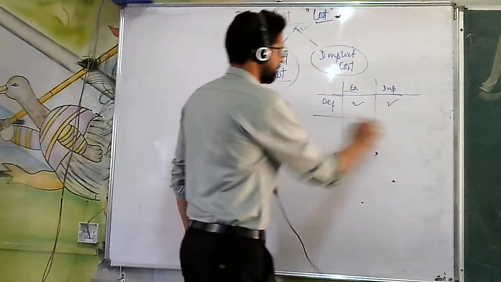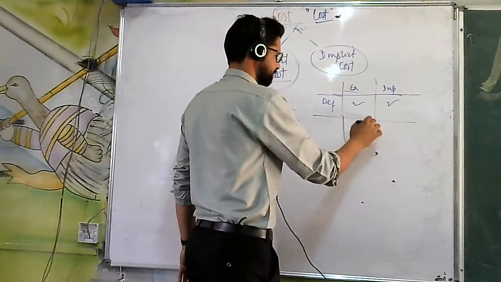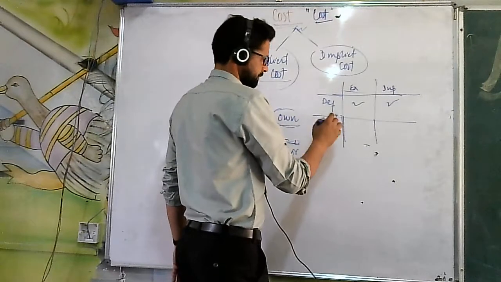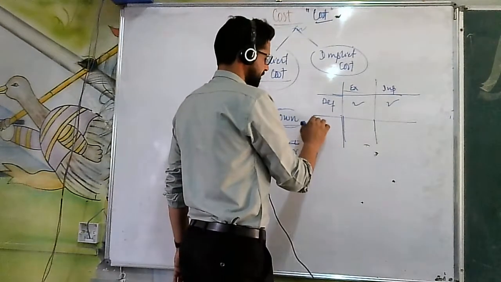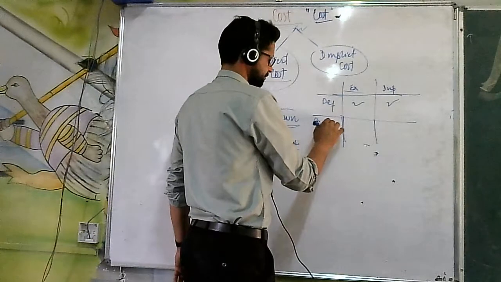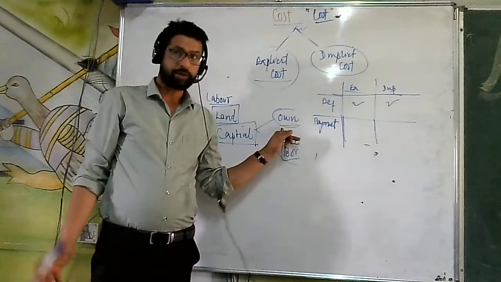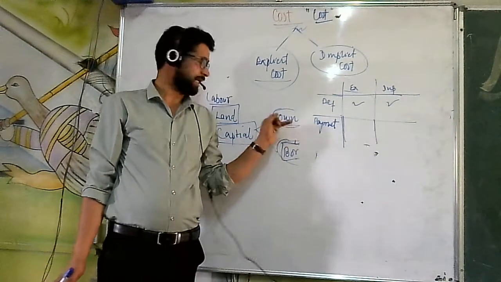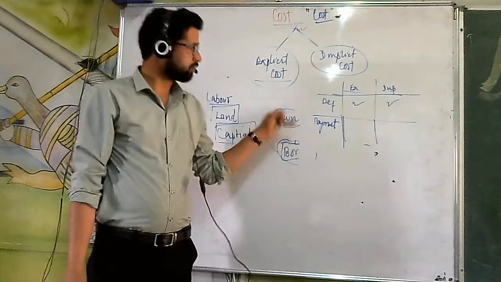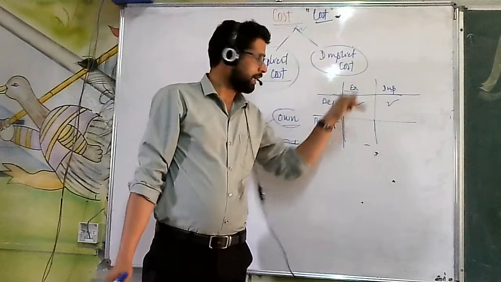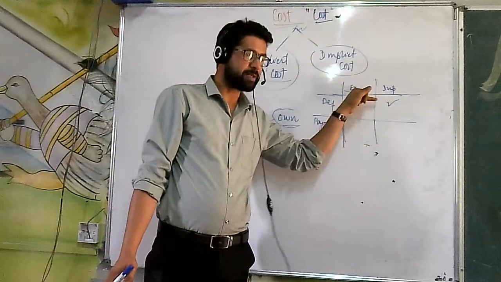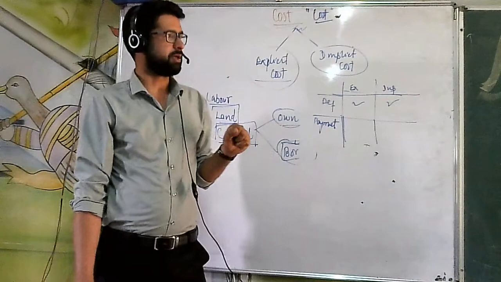Second one, the most important, that is payment. When I have my own capital, I don't have to pay the rate of interest. That's the implicit cost. That's why under the explicit cost, the actual payment is being made.